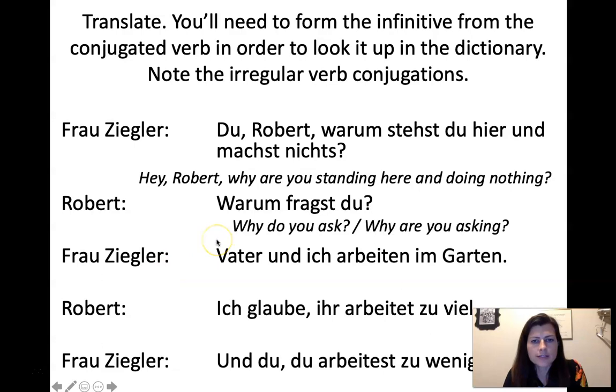And then Robert says, warum fragst du? Which is why do you ask or why are you asking? I think those sound equally natural for me in English. Why do you ask? Why are you asking? Those both sound pretty good.